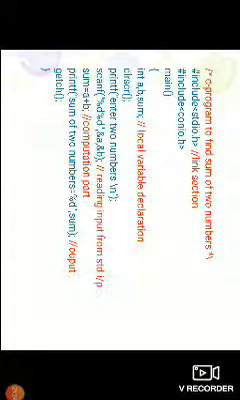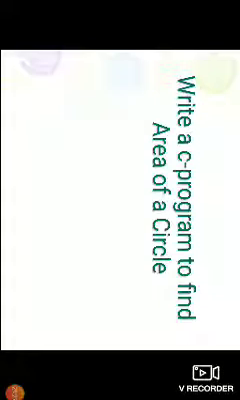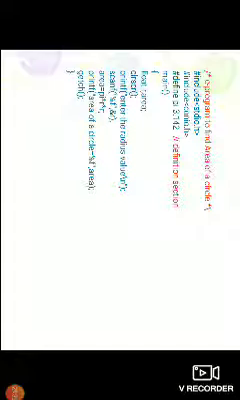Okay, next I want to find the area of a circle. In this program, the first line is a multi-line comment. The multi-line comment specifies that the program finds the area of a circle, that is the title. Simply we can say it is a title or aim. The next two lines are the preprocessor directives stdio.h and conio.h.